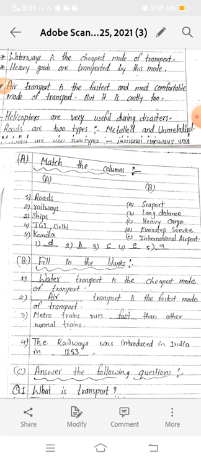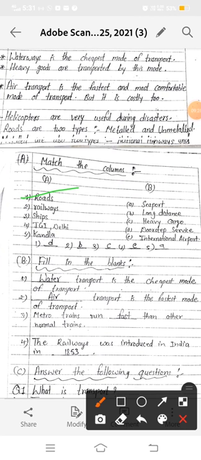Okay, so the first exercise of this chapter in the revision sheet is match the columns. So roads will match with D option, doorstep service, as I told you that land transport in which roads give us doorstep service. Okay, and railway will match with the B option, long distance.